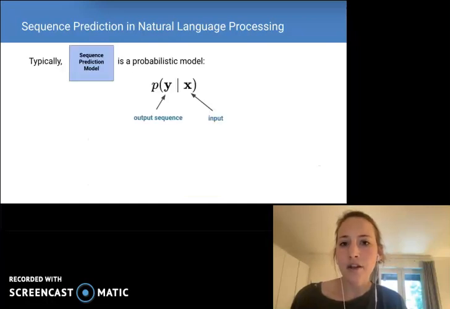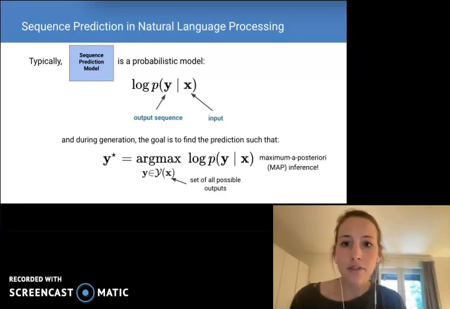Let's take a deeper look at our sequence prediction models. Typically, these are probabilistic models that assign a probability to an output sequence dependent on some input. Note that we typically work in log probabilities for numerical stability, among other reasons. Now, given an input x, our goal is typically to find the highest probability output y from our set of possible outputs. This is known as maximum a posteriori inference, or less formally, the decoding problem.